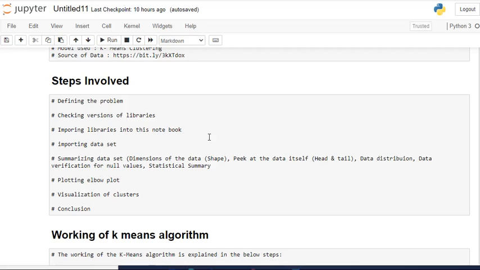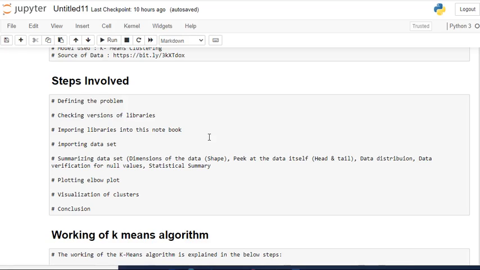A number of libraries are required to perform this task, and those libraries are imported into this Jupyter notebook, and the versions of those libraries have also been checked. Then the data is imported using the provided URL. The data has been retrieved into this notebook, and the clustering analysis has been done.